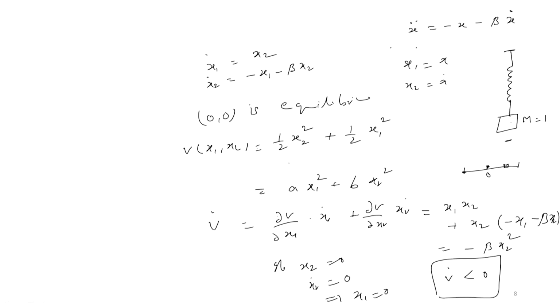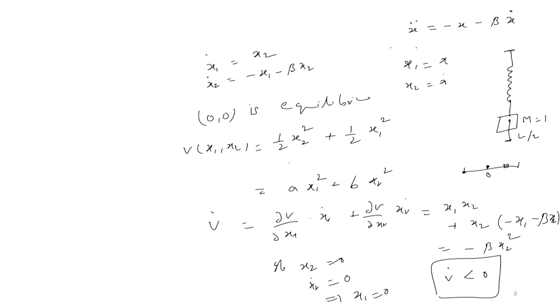For example, from the equilibrium point, let us say the distance is L by 2. Because the spring has certain capacity, we cannot pull it up to infinity, we can pull it up to certain level L, let us say, that is the maximum we can pull it.